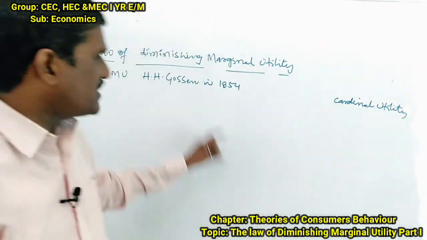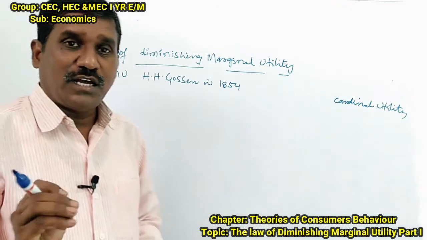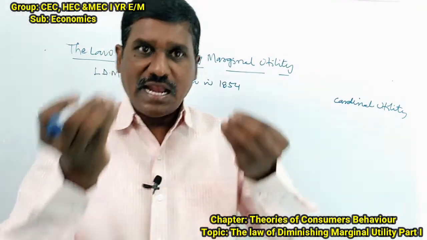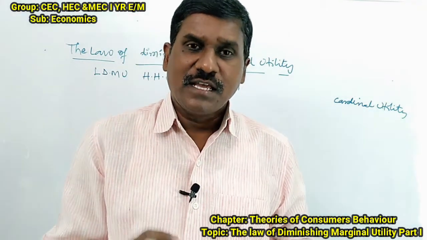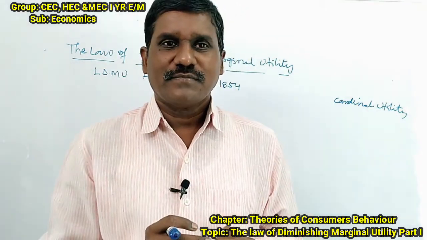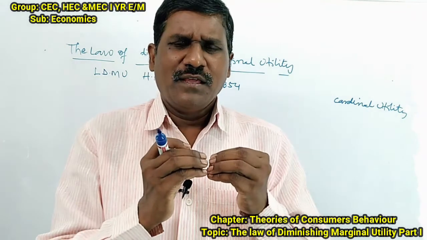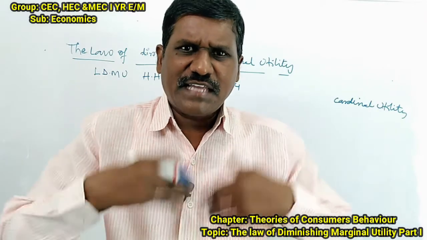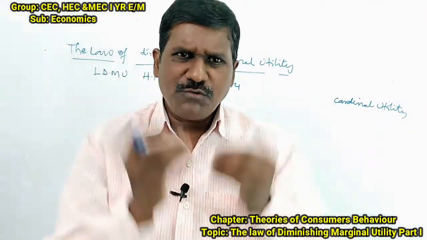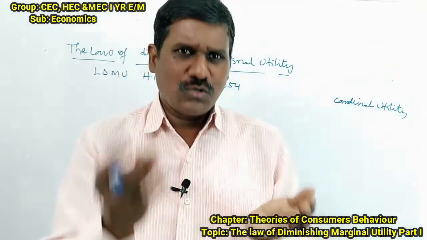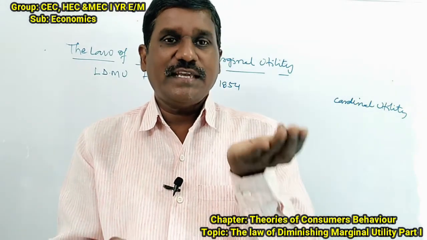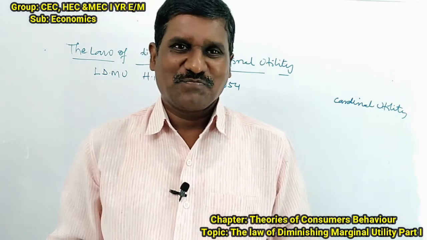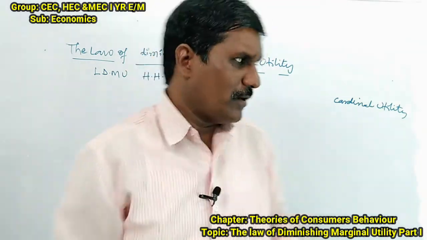What he said is that the utility or satisfaction which we derive from goods and services will be diminished as successive units increase. So, if the quantity increases, the satisfaction derived will be diminished. This is the concept of H.H. Gossen.